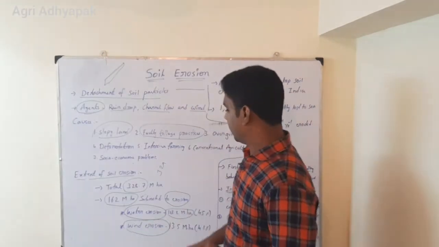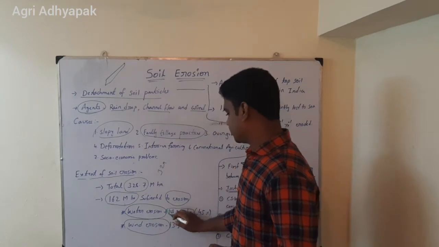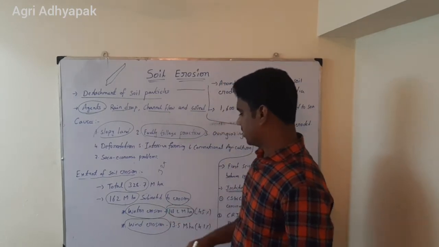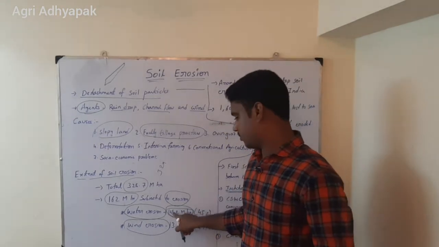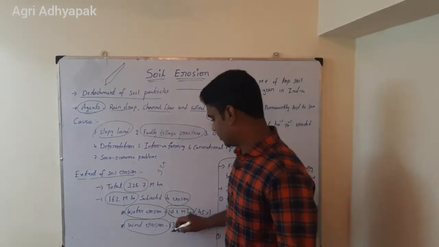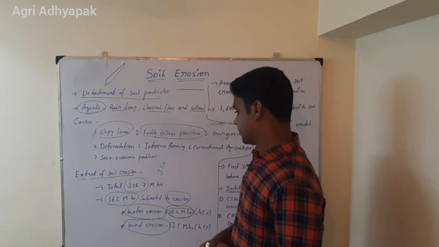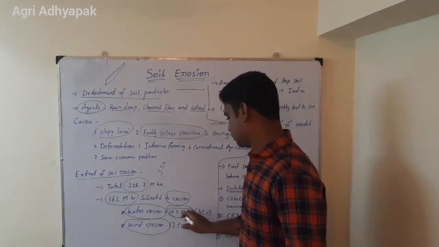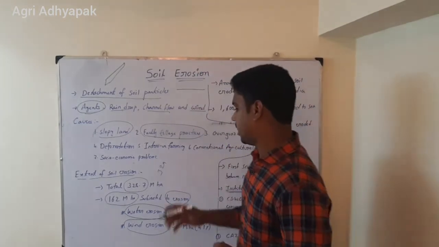If we compare both erosions, wind erosion is very small, but water erosion is about 148.2 million hectares. Wind erosion is only about 13.5 million hectares. So this is how much erosion is happening in our country.